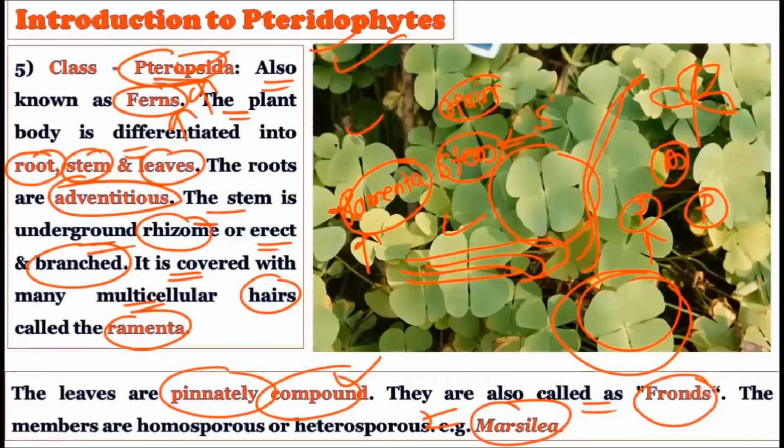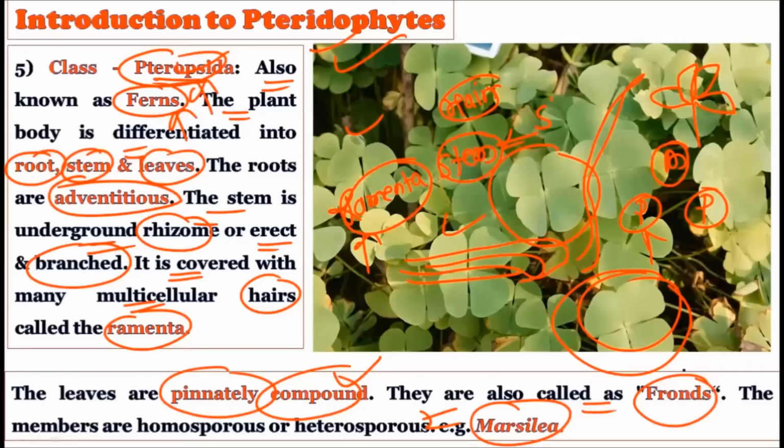Okay. So Pteropsida, you can say that it's the most advanced form in the pteridophytes, and all the ferns belong to the Pteropsida. Now the body, of course, is divided into root, stem, and leaves. Roots are adventitious. A rhizome may be there, maybe an erect stem is there. Ramenta, like hairs on the stem, are also present, multicellular hairs, and leaves are pinnately compound.